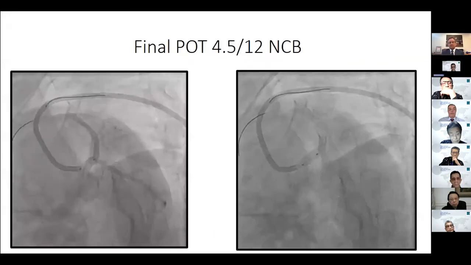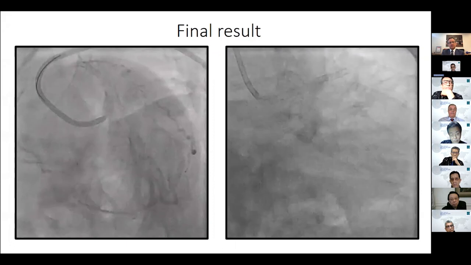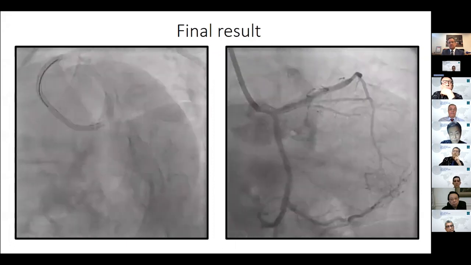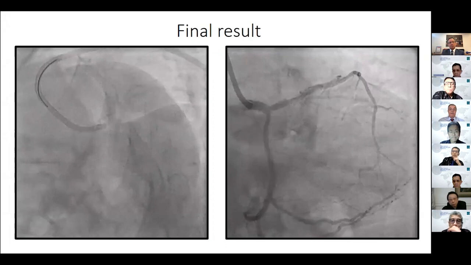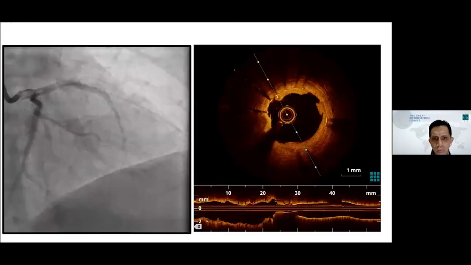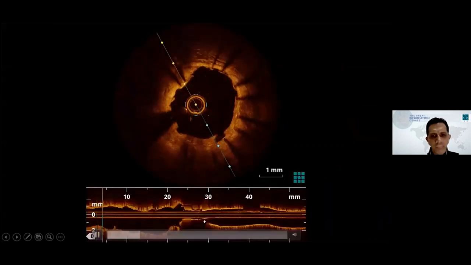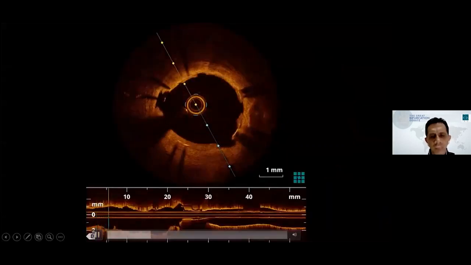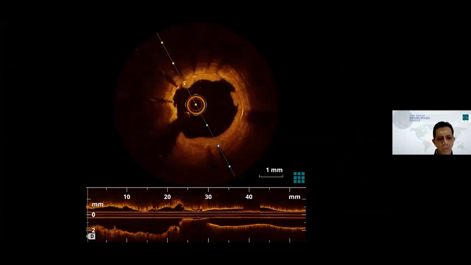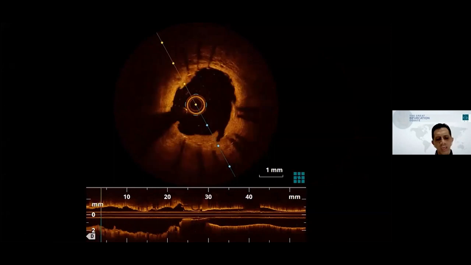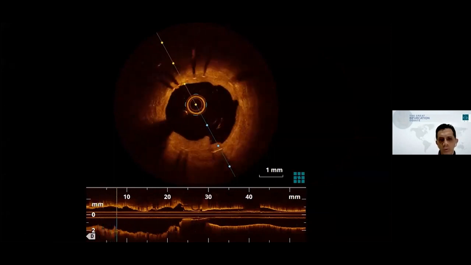Yes. So this is the final result. Yeah, this is much better. OCT pullback showed the stent looks well expanded. Look at the ostium of the circumflex afterward.